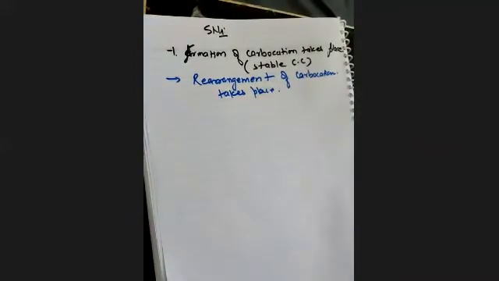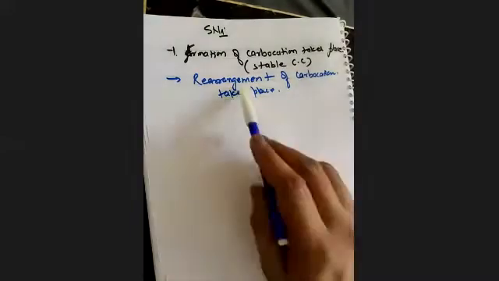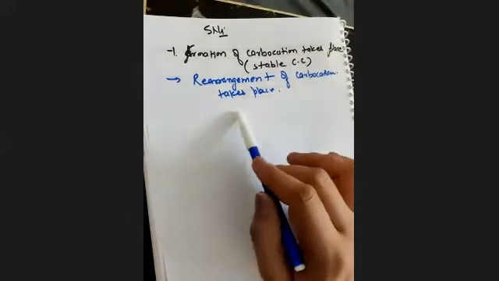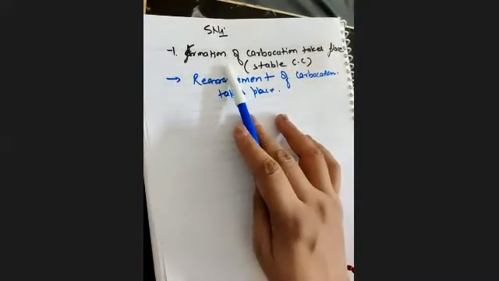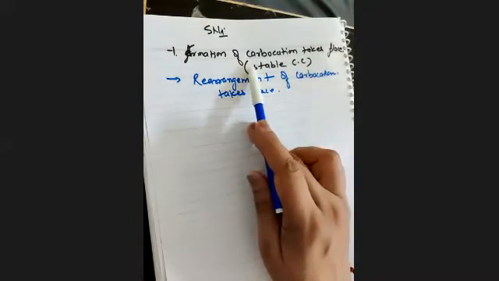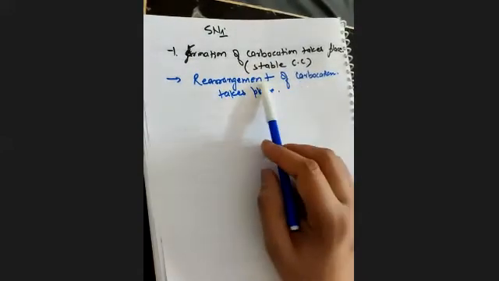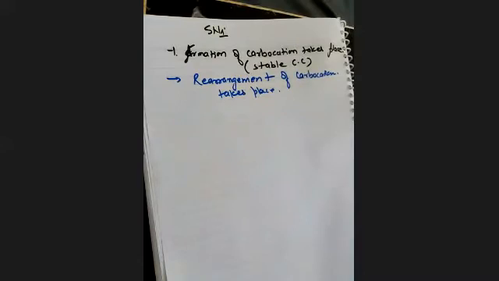Clear? Rearrangement, this thing we have studied in this chapter only in 12th. I have told you how rearrangement is done. So if the carbocation you get in the reaction is not stable, we used to stabilize it first by the rearrangement method. Clear? Next important point was